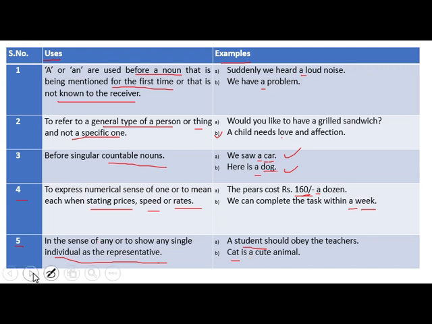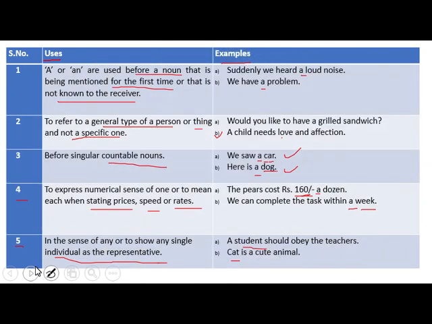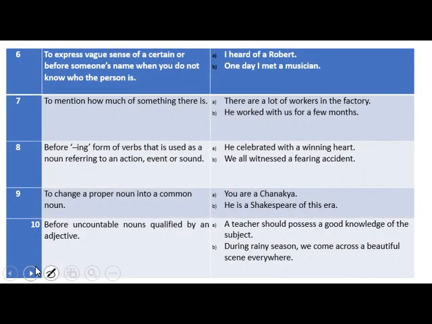Then secondly, we will go for the next discussion that is quite different. Okay, guideline number 6: to express a vague sense of certain, or before someone's name when you do not know who the person is.